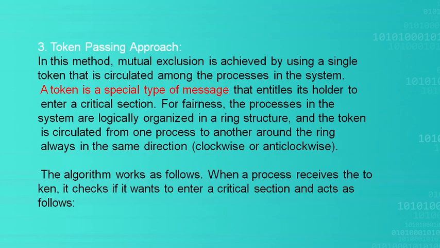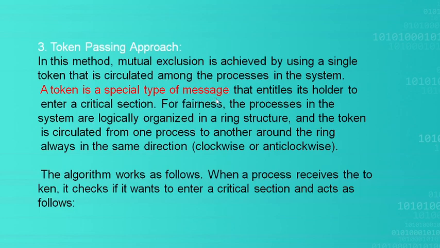Like that, a token is circulated among the processes. One token is passed around in the system. So what is this token? It is a special type of message, and whoever holds this token can enter into the critical section.